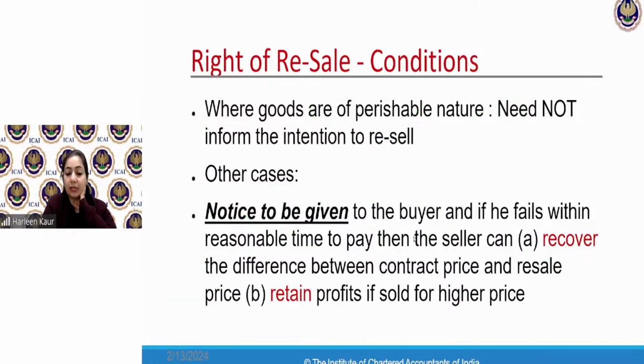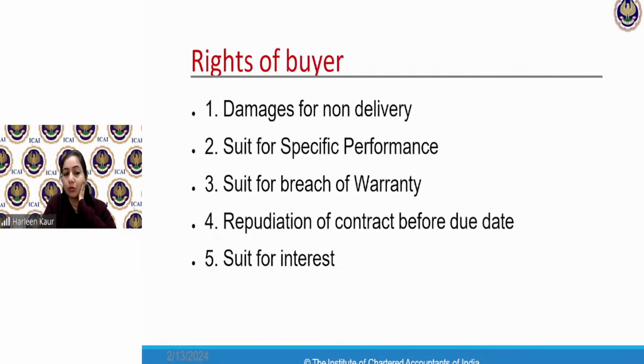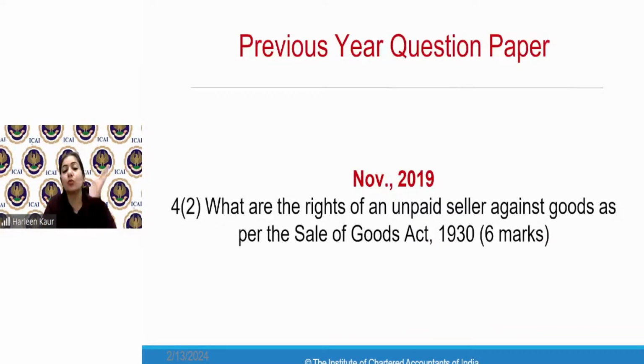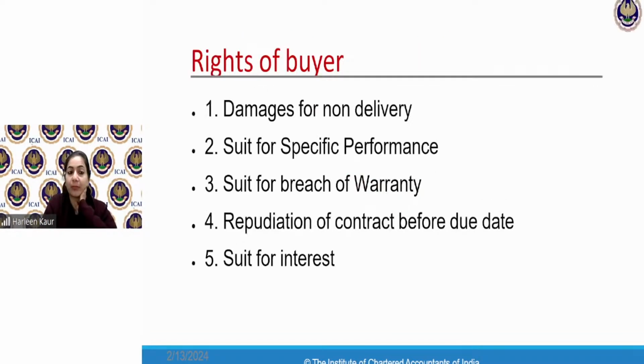So we have done resale also. We have done sale to sub-buyer also. Let us quickly see what are the rights. See, in 2019, he has given you a straight away question. Generally, students, question number 4, 5, and the last question is from sale of goods. So question 4, second part, 6 marks question came. What are the rights of the unpaid seller against the goods as per the sale of goods? In this case, you will write all those rights: right of lien, right of stoppage in transit, and right of resale. As it is, whatever we have discussed till now in the class, you have to write down in points. That is the correct answer for this one.